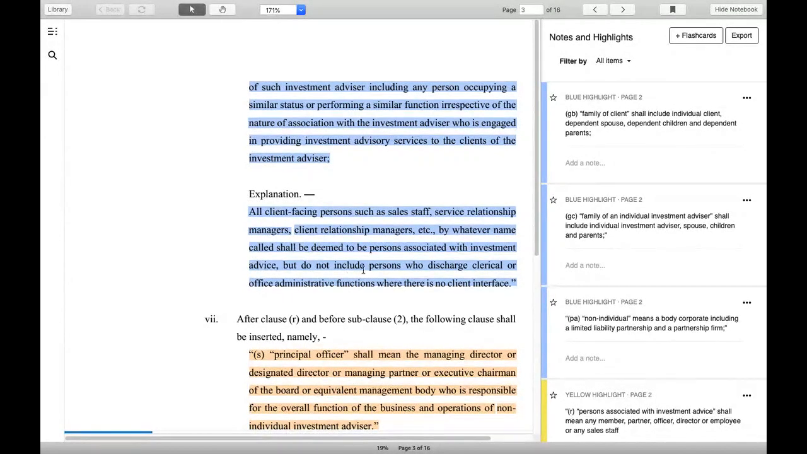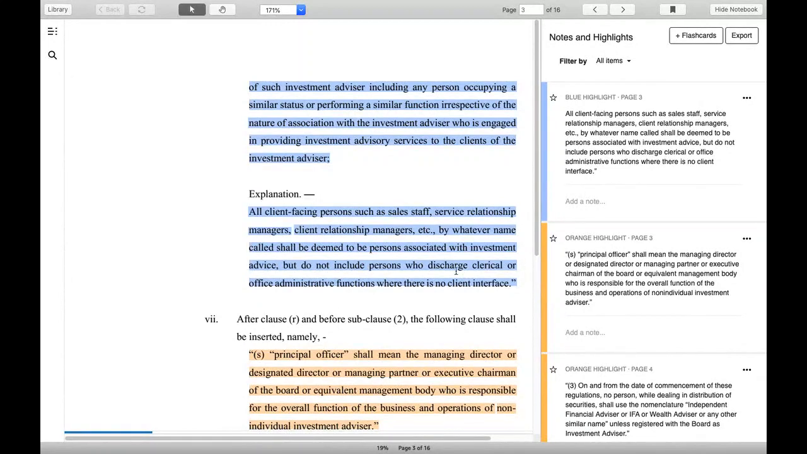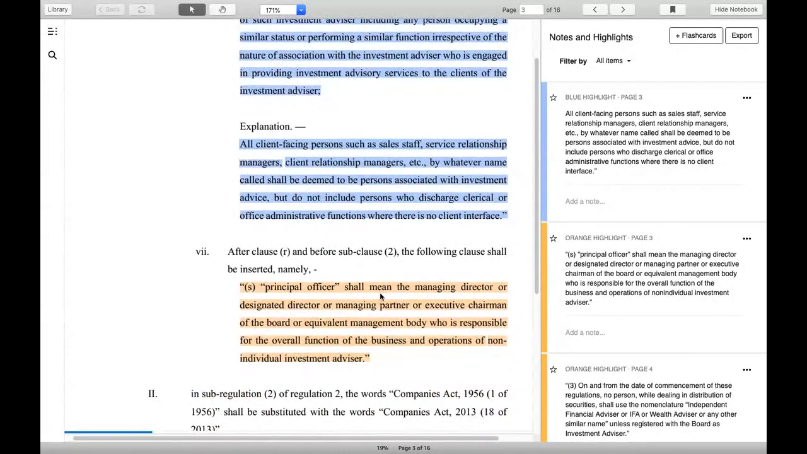But a person on a clerical job or in office administrative functions has no client interface. They are not talking to clients. That is very important. Those are the persons who are not required to complete the formalities. I will talk about what the formalities are, but first you understand who is called a person associated.